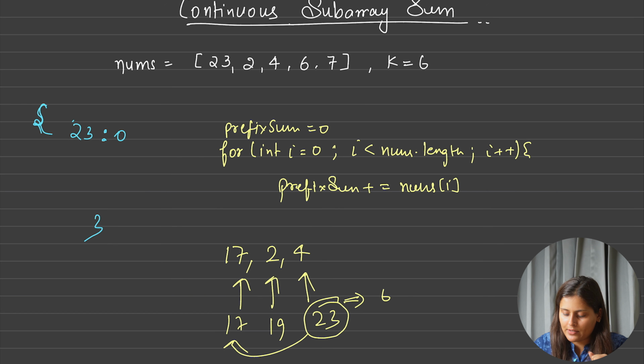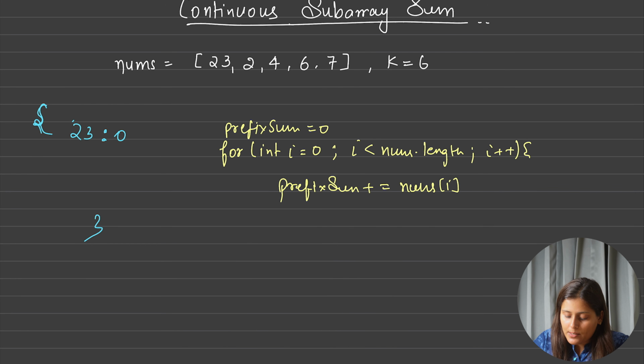Let's see why I'm saying this. Suppose you have 11 in the array. After this you have 5, you have 7, and then you have, let's suppose, 6.